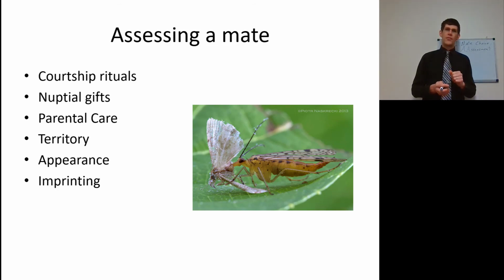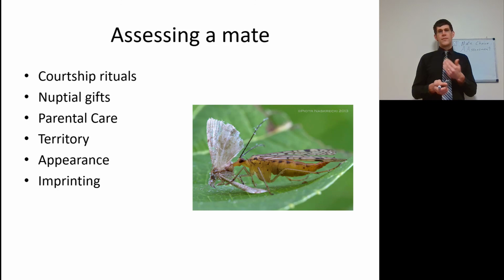The appearance of the male also indicates the relative strength and stamina of the male in the face of environmental factors, thus being a direct indicator of what alleles are present and whether or not they are adapted to the environment. And last, imprinting, which is going to be a female chooses the males that are most similar to the males that she was raised with. Now this can lead to inbreeding in some cases, but it more often leads to just making sure that the species maintains fidelity and does not mate with other species.